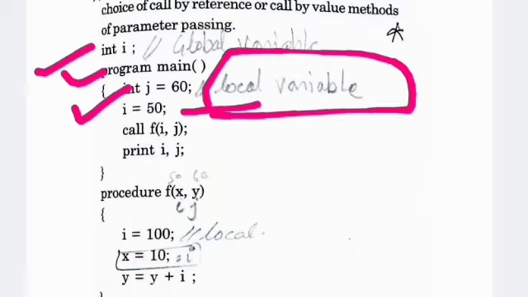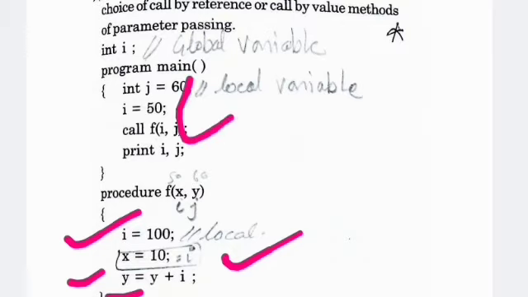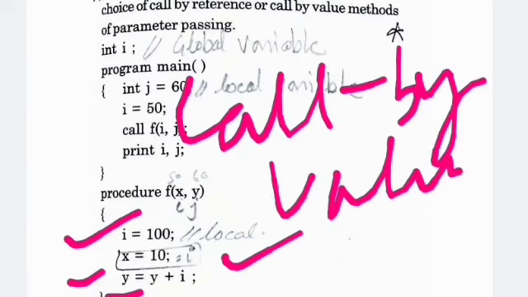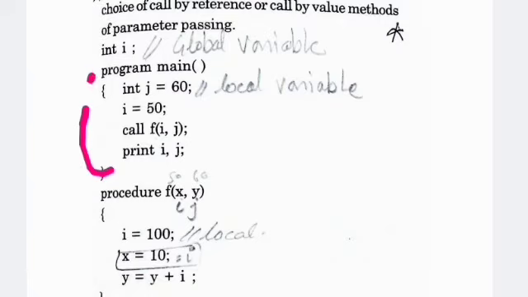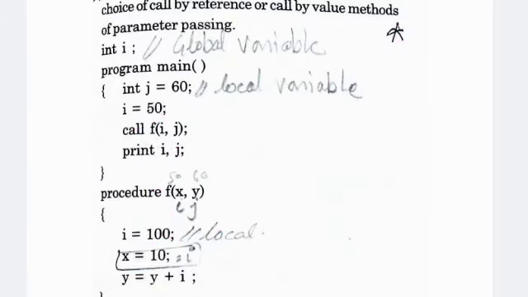Here i is equal to 50, and after calling the function f(i, j), now the value of i is initialized as 100 and x equal to 10, which is your value of i, and y equal to j. But here we need only call by value. Call by value needs only the value, so the value of i is going to be 100 and the value of j is going to be 60. Why? Because we need only the value, not the reference of the value.